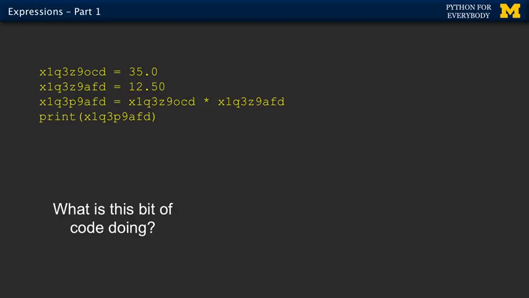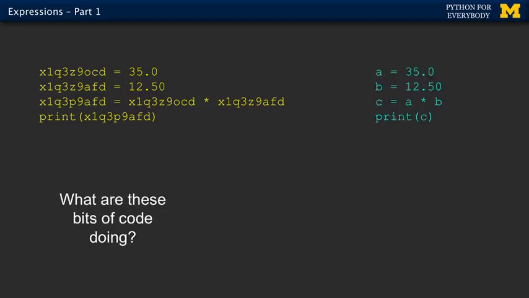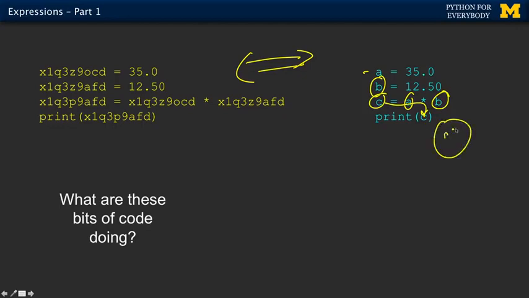So let's make it a little more friendly. You could choose variable names. To those, Python looks at these 2 things as, those are the same. They're totally the same. Python doesn't care. But now we can look at it and go, oh, I see. The first variable is A, and we're putting that A thing there, and the second variable is B, we're putting the B thing there, and then we're multiplying it, put them in a C thing, and then we're printing the C thing out. That's pretty nice. So this is a little better, right?